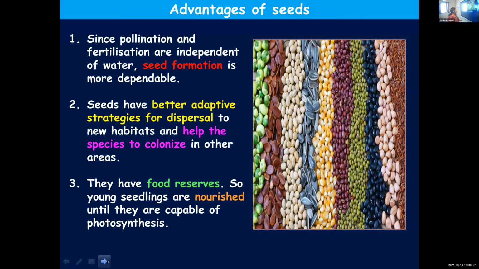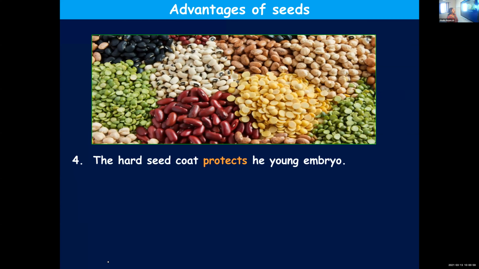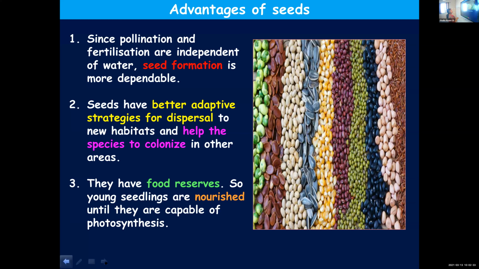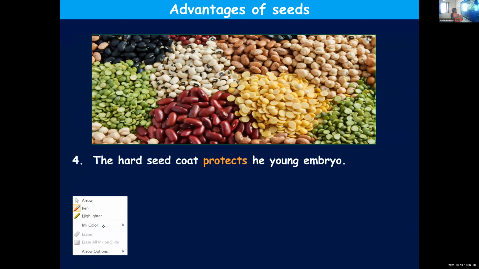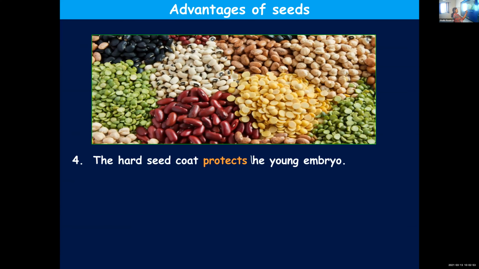Moving on to the fourth one, the hard seed coat. Seeds are provided with a hard seed coat which protects the young embryo. Seeds have two coverings, so two seed coats are there.